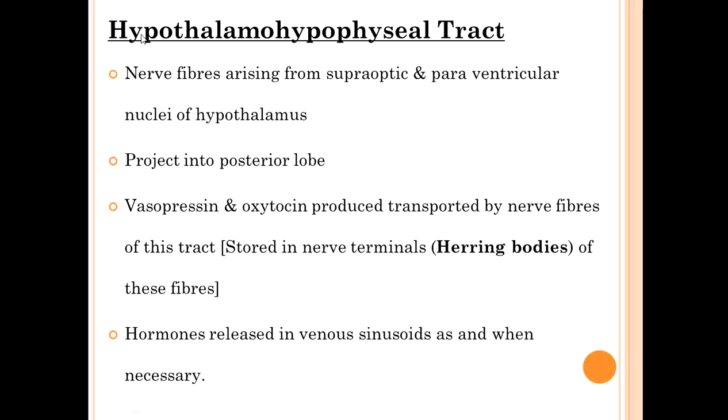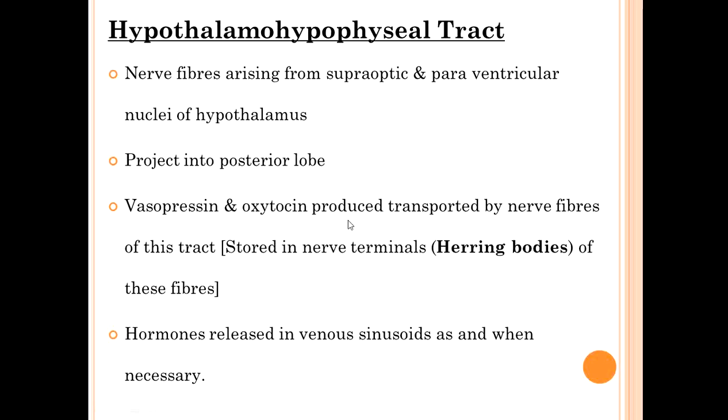So there are two connections. One is the hypothalamo-hypophyseal tract. Okay. Hypothalamo-hypophyseal tract means there are nerve fibers arising from the hypothalamus reaching the pituitary gland. These nerve fibers arise from the supraoptic and paraventricular nucleus of the hypothalamus. They project into the posterior lobe or neurohypophysis.